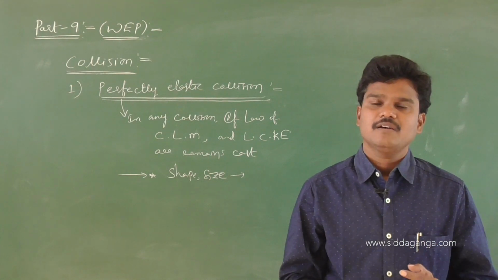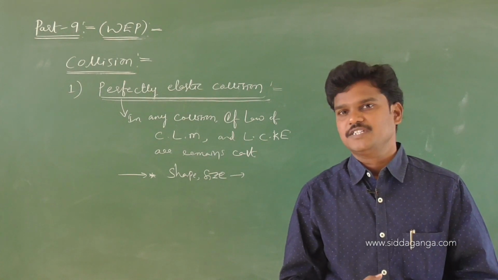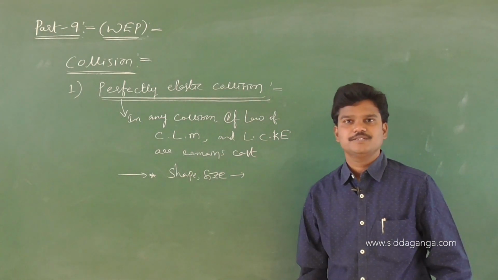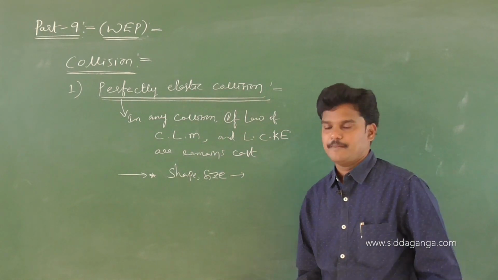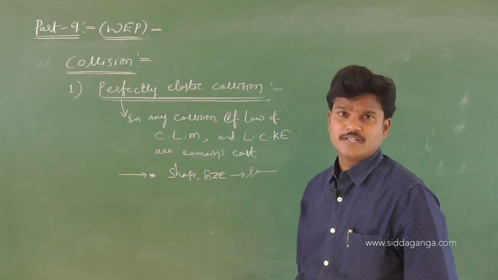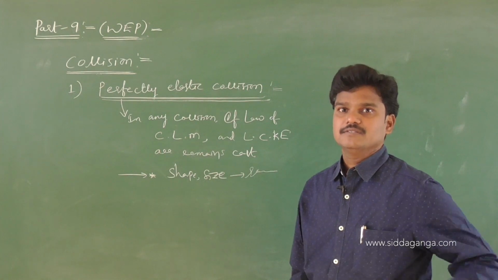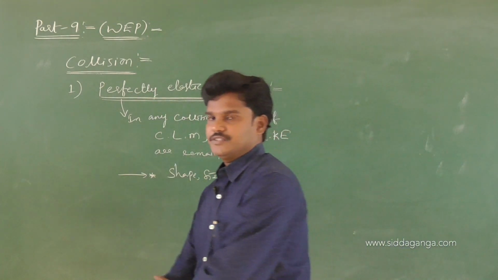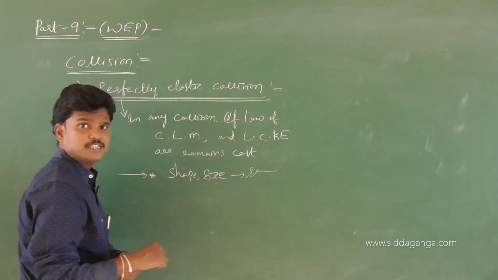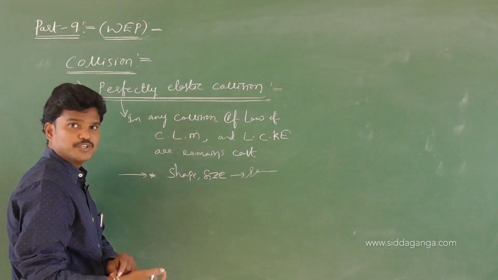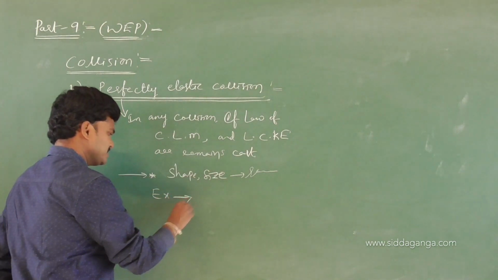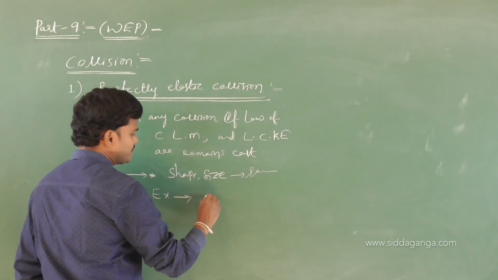So keep in mind, in perfectly elastic collision, the shape and size of the particles remain the same. The shape and size do not change, meaning they will regain their original shape and original size. And see, the best example for this is collision between atomic particles.